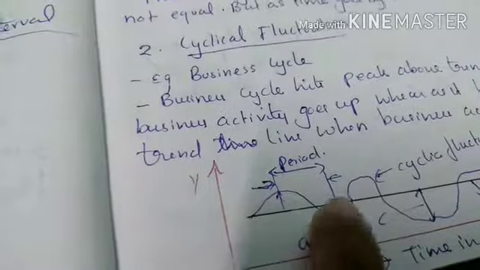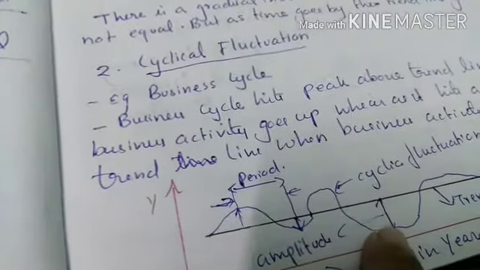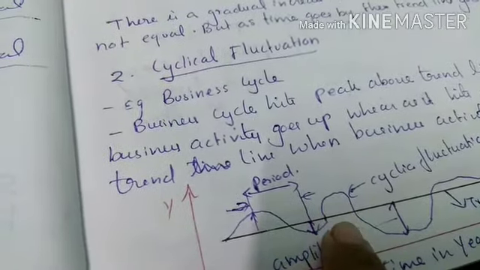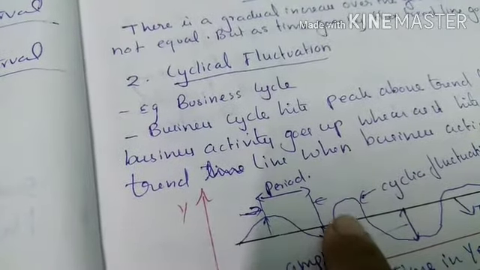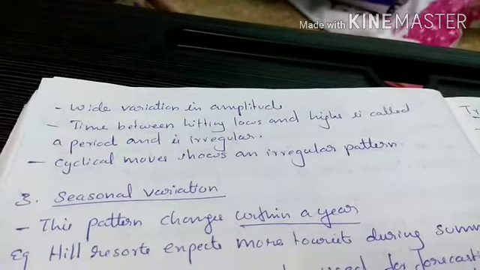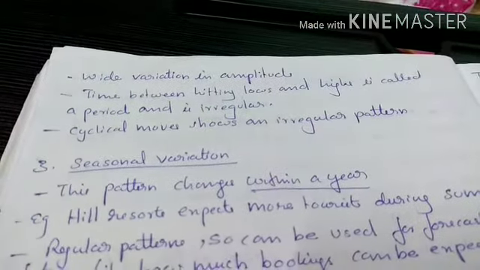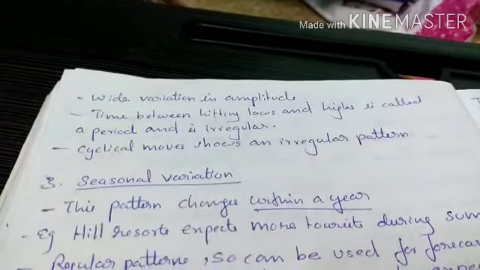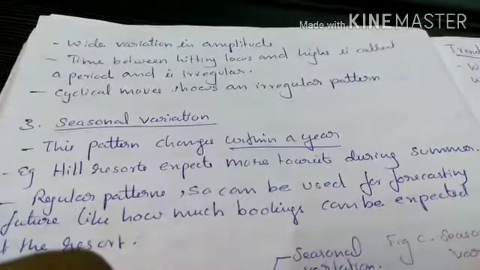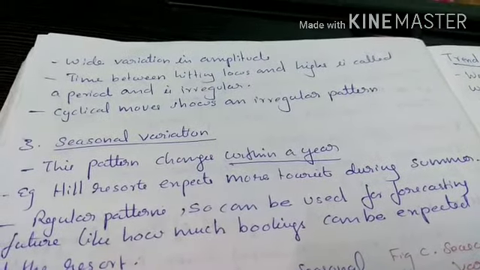That means here amplitude is very low, but here amplitude is very high. Here there is a medium height for the specified time. Time between hitting lows and highs is called a period and is irregular. Cyclical move shows an irregular pattern.